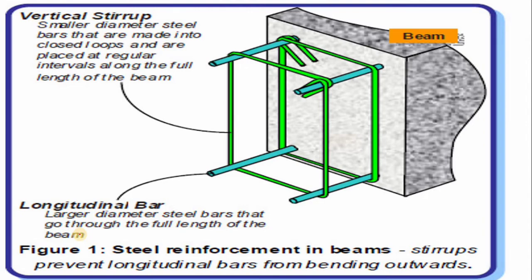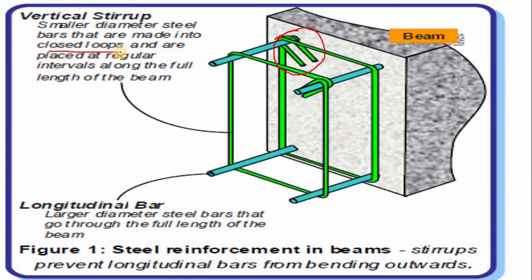We know the steel reinforcement in a beam. Generally we are not worried about the hook of the stirrup, but it is very important when an earthquake occurs. Our stirrup prevents the longitudinal bars from bending outward, so the stirrup mainly plays a role while the earthquake occurs. If the stirrup is loose, it will create a bad effect during the earthquake. The vertical stirrups are smaller diameter steel bars that are made into closed loops.